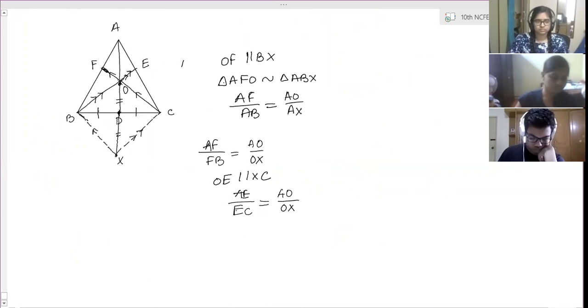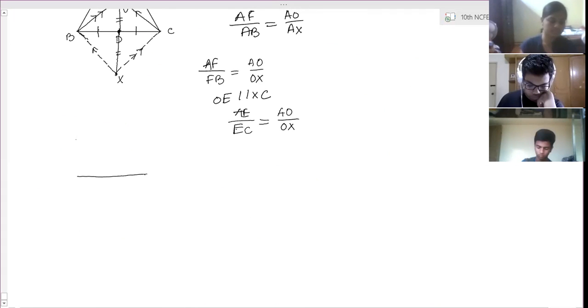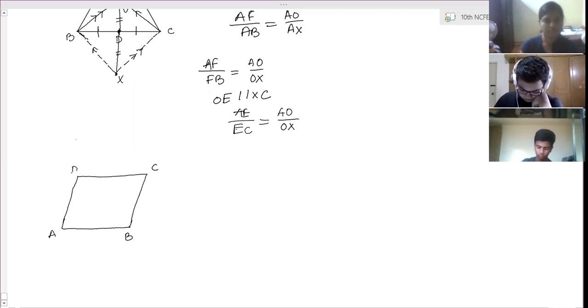Through the midpoint M of side CD of parallelogram ABCD. Parallelogram is ABCD. A, B, C, D. M is the midpoint of CD. We will take CD here.